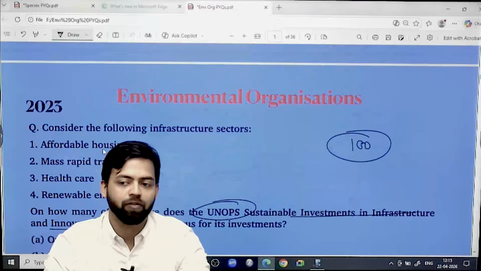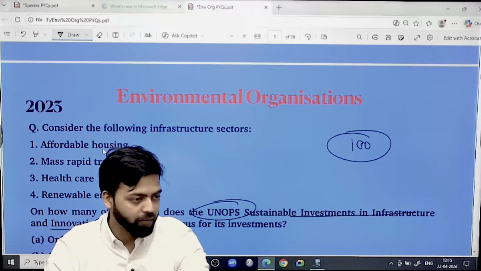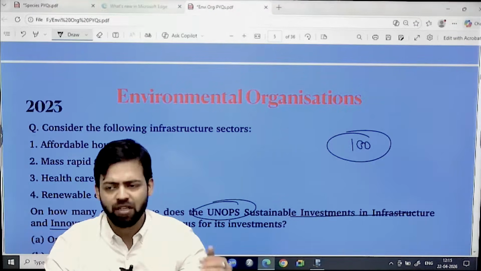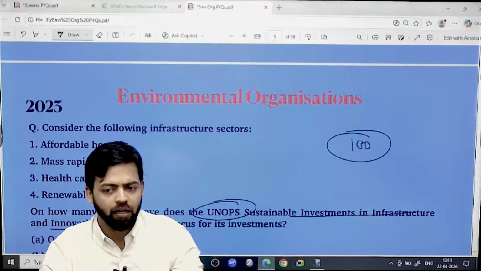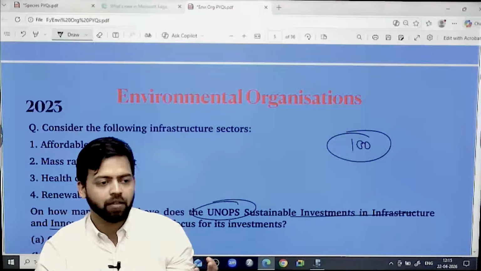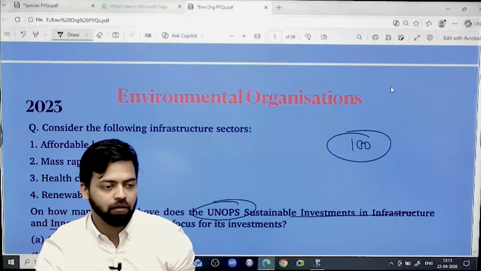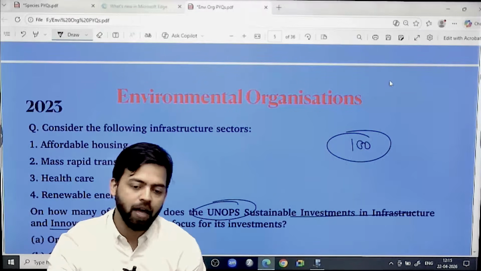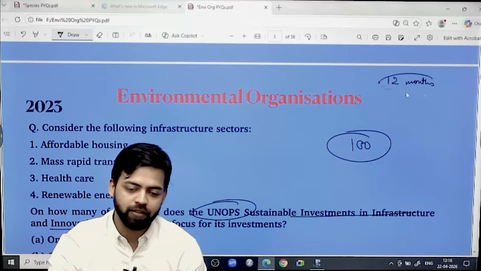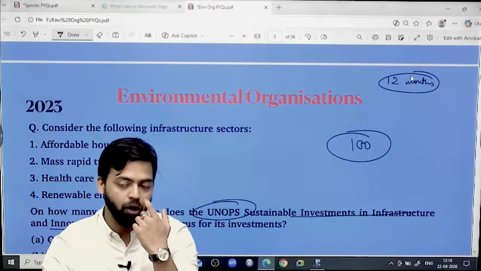attempt on the basis of guess as far as environmental organizations are concerned, because there is a limit to it, right? There are 2 probabilities. Either you all might have been religiously reading the newspapers since the last 12 months, not missed even a single day. Religious reading, I am saying. How many of you have done that?